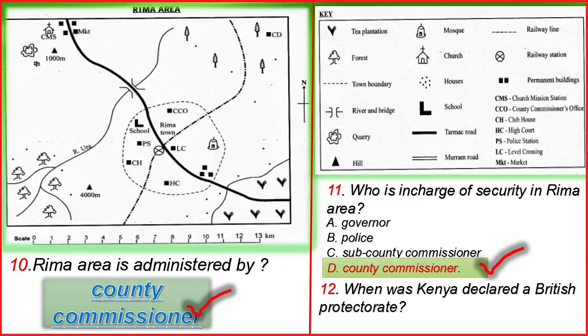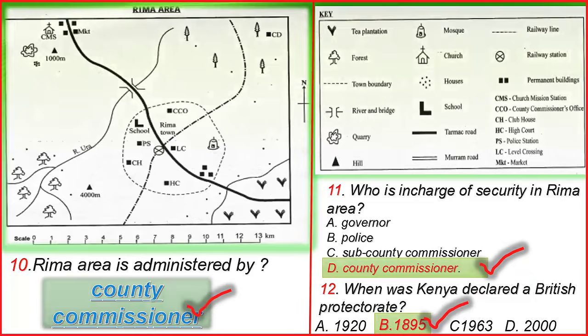Number 12, when was Kenya declared a British protectorate? Can you remember the Berlin Conference held in 1885 in Berlin, Germany? Yeah, so Kenya was declared a British protectorate 10 years after the Berlin Conference. So it was 1895.